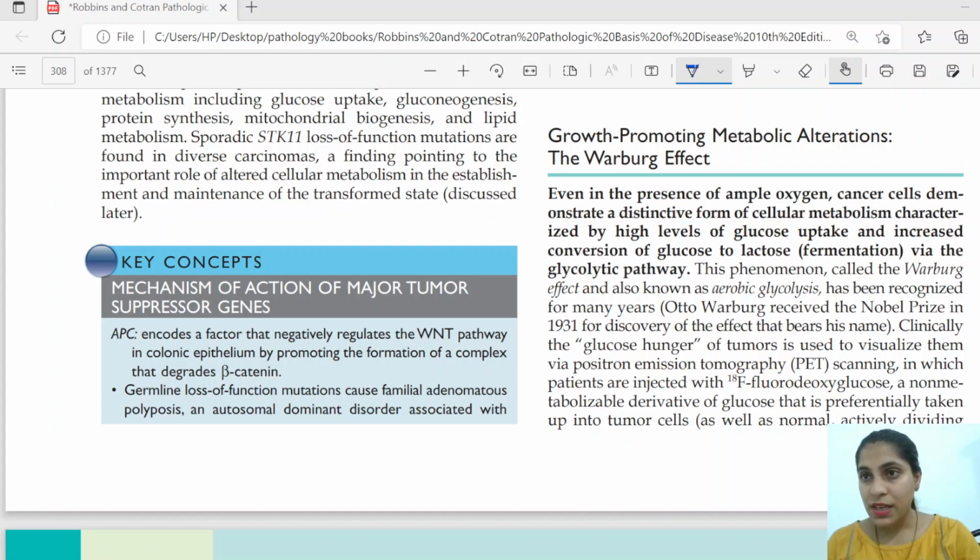Okay, now we'll continue. Growth promoting metabolic alterations. There are some differences in the metabolism of a malignant cell from that of a normal cell.